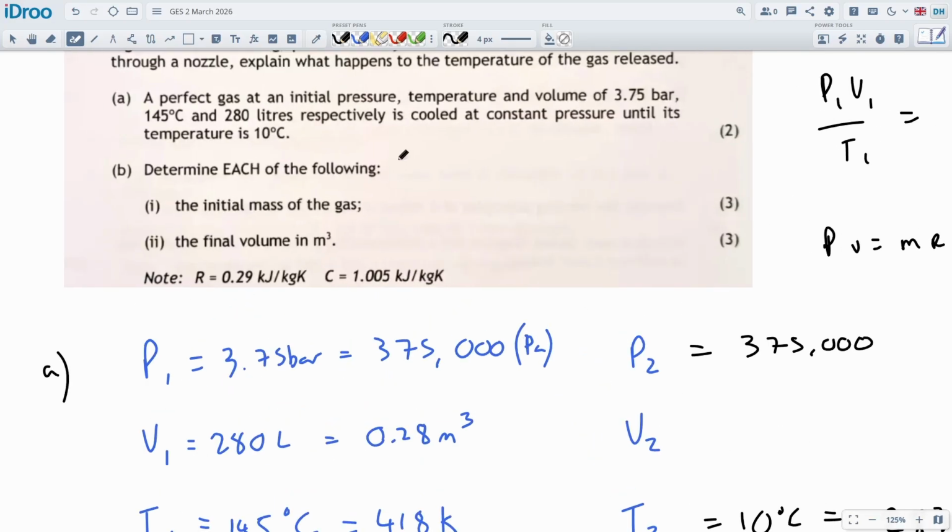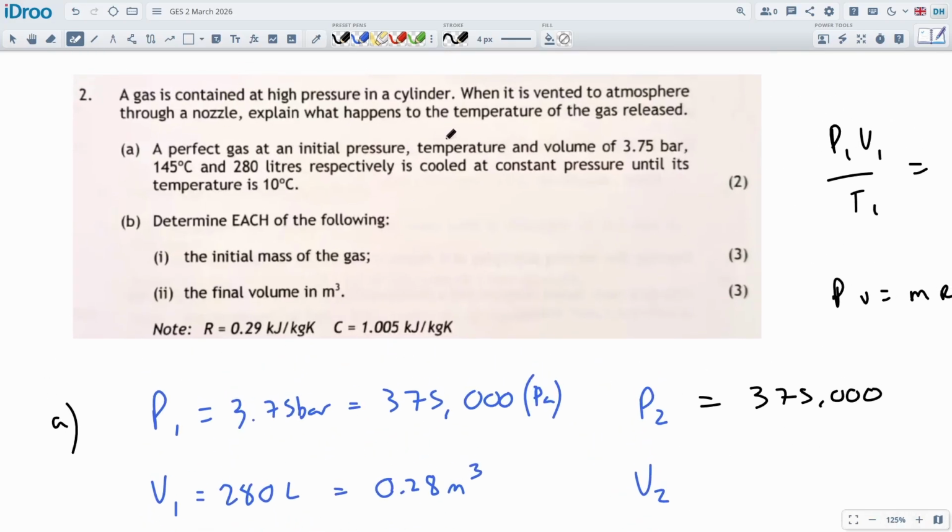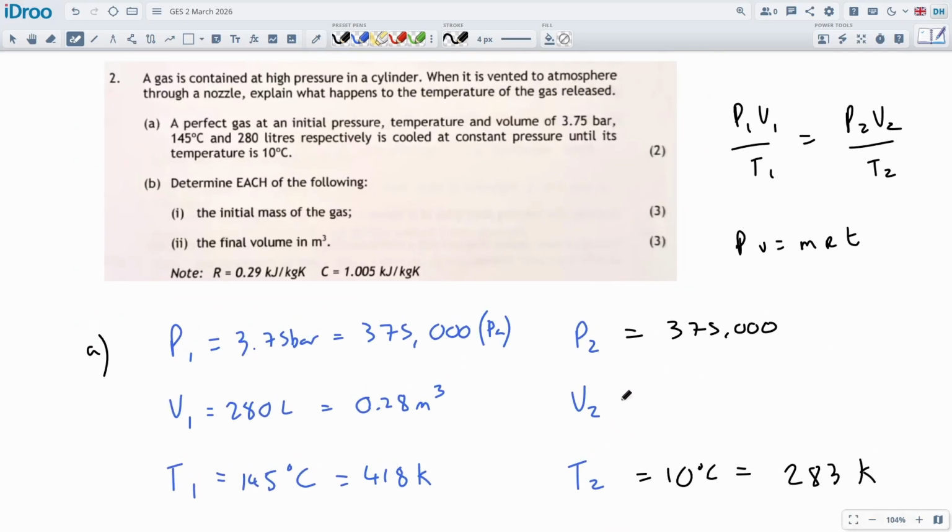Yeah, what's the question here? A perfect gas's initial pressure, temperature, and volume. It's cooled at a constant pressure. How is that a question? It doesn't say anything. What do we have to determine? Obviously, we've got to find the volume. The final volume is down here. What is going on with this question, guys? What? So I can work out the final volume? That's what I was going to do? I can work out the initial mass by using the perfect gas equation?